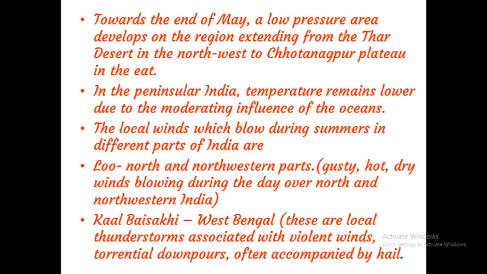Lu. In the north and northwestern part, the gusty, hot, dry winds blowing during the day over north and northwestern India are called Lu. Next one is Kal Baisakhi, in West Bengal, and these are the local thunderstorms associated with violent winds, torrential downpour, often accompanied by hail. The meaning of Kal Baisakhi is destruction.